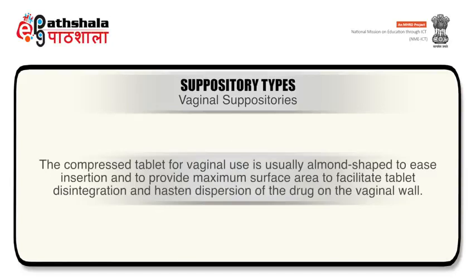The compressed tablet for vaginal use is usually almond shaped to ease insertion and to provide maximum surface area to facilitate tablet disintegration and hasten dispersion of the drug on the vaginal wall.